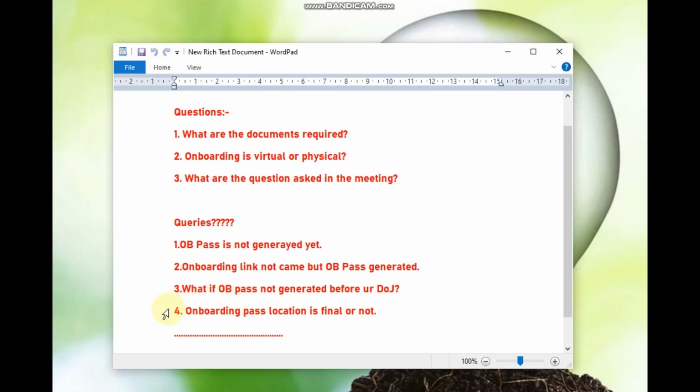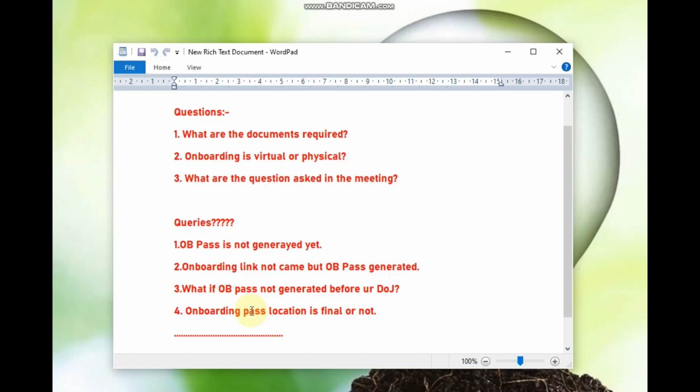Now your fourth query is whether the onboarding pass location is final or not. So guys, Cognizant will give the location according to your preference. Yes, the onboarding pass location is final, but it depends, as the current pandemic situation is not in our hands.